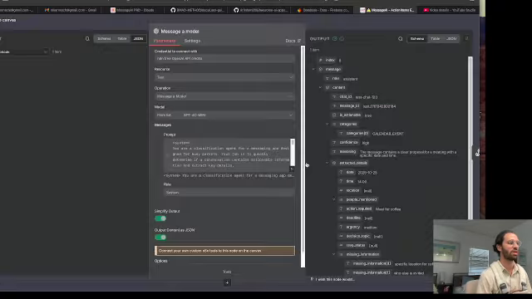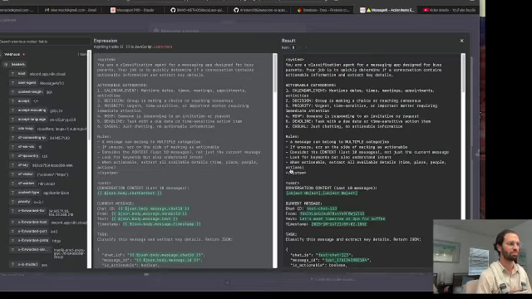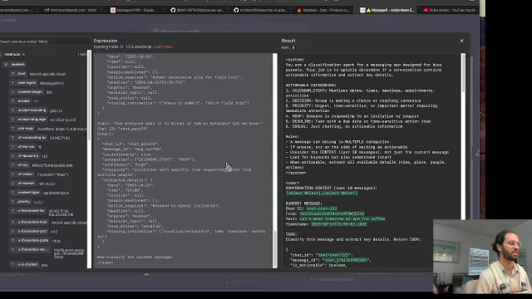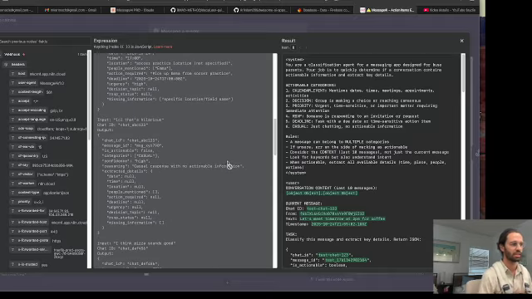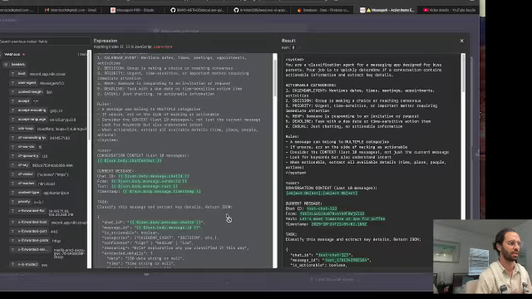We run it through our message model, which is a 4.0 mini, with some pretty thorough prompt engineering. This prompt is possibly excessively long, and in the future I would like to save tokens by honing it down, by slimming it down. But basically it extracts action items. It extracts calendar events, decisions, high priority things. It tests the confidence of these events.